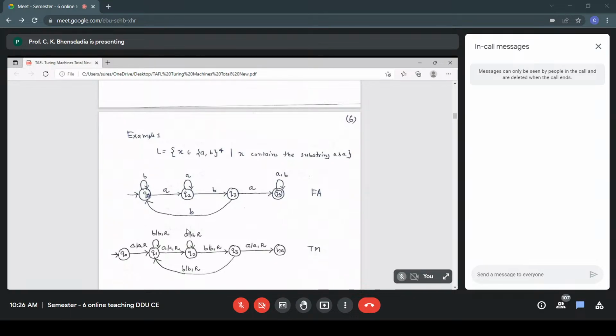Initial state is Q0. Now Q1 to, instead of Q4 accepting state, here HA. And once we reach the halting state, we don't need to process the remaining input. Look at Q4, that is finite automata. I need to complete reading my input. Whereas in the case of TM, once we reach the halting state, the string gets accepted. We don't worry about the remaining input symbols. We don't need to process them. So you see no transition defined from the state HA.